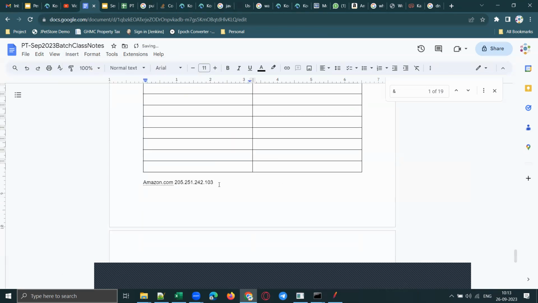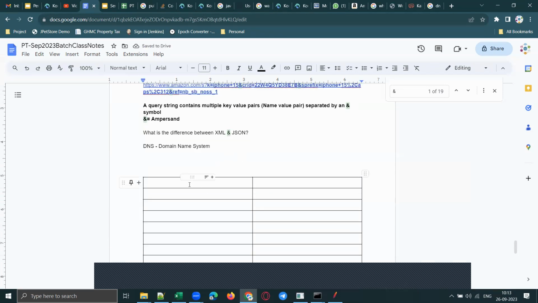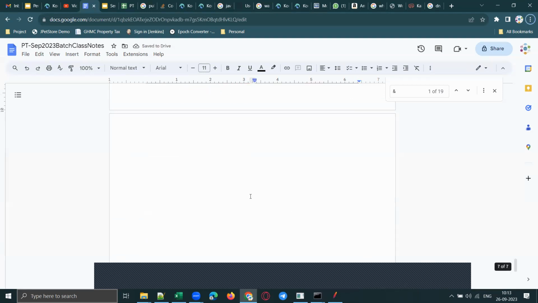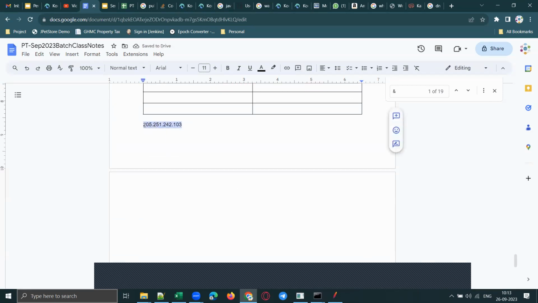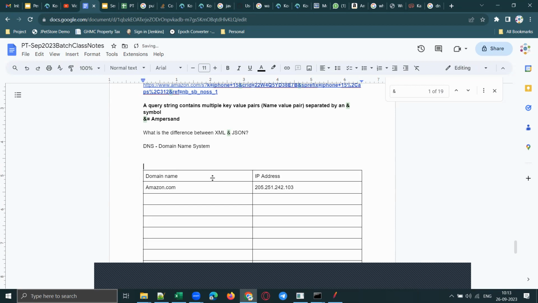Okay. It will contain entries like this: domain name followed by the corresponding IP address. So this is called the domain name, and this is the IP address of that domain. Clear? So this information will be contained in the DNS server.